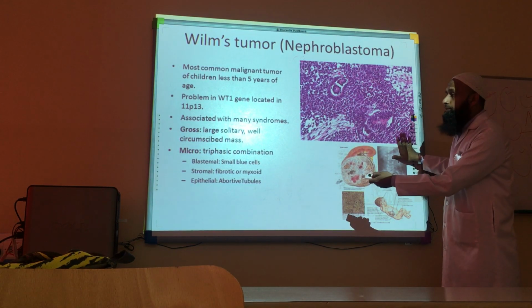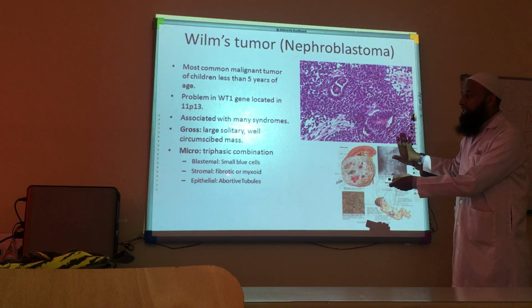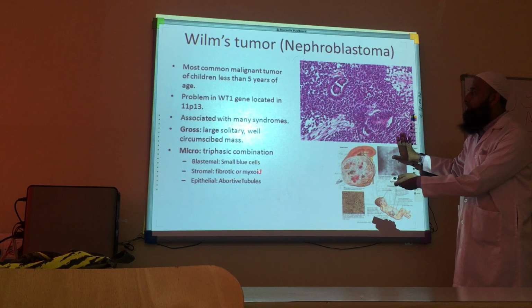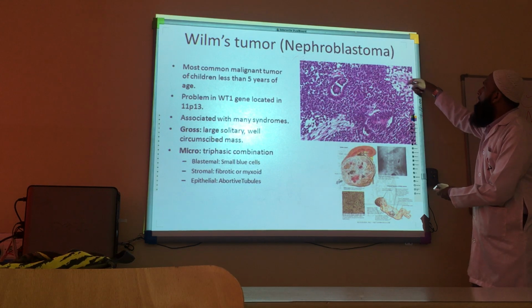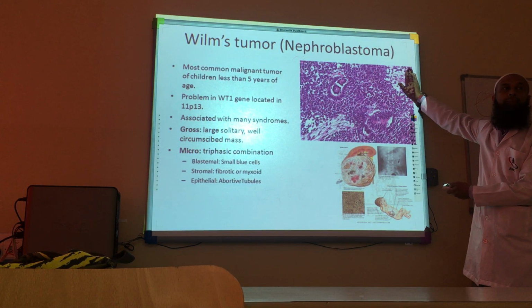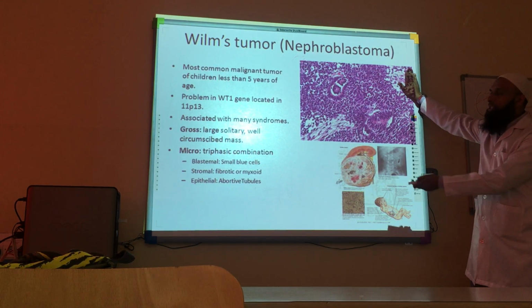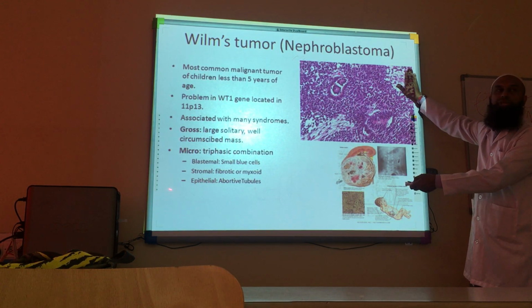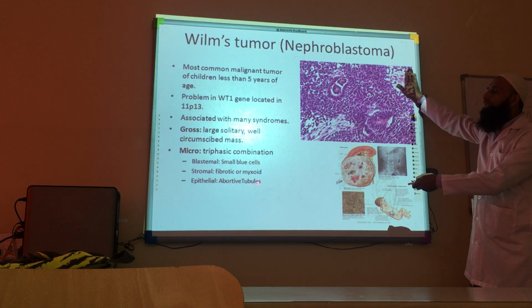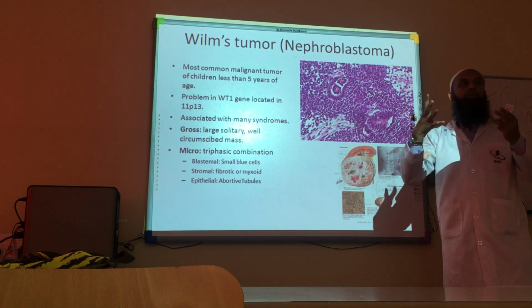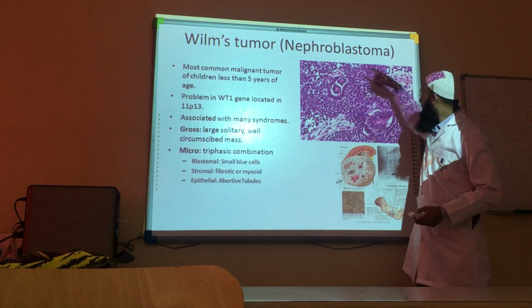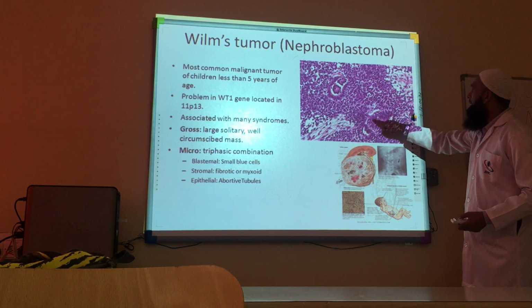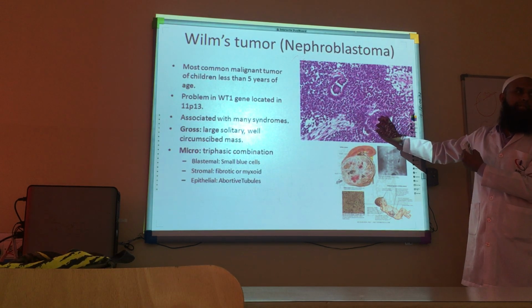The second type is stromal, which contains either fibroblastic or myxoid areas; this is an example of the stroma in this tumor. The third is the epithelial component in the form of abortive tubules, meaning tubules which are going to end. These tubules are representative of the epithelial component.